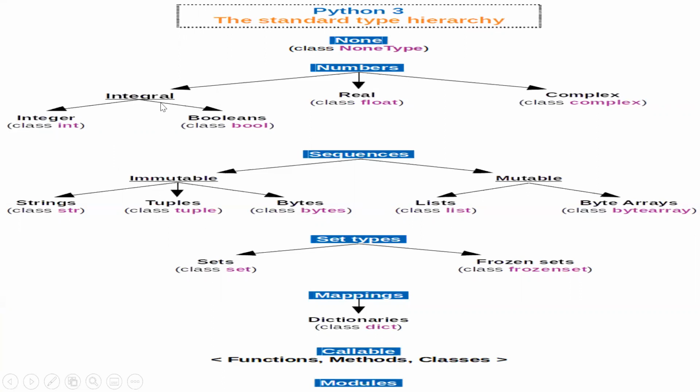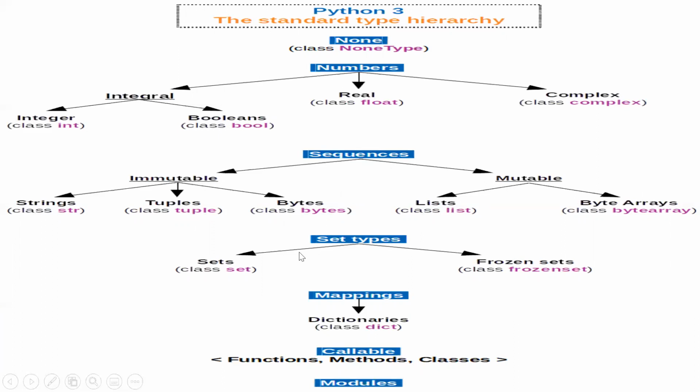In the integral form, they have two types, booleans and integers. And we have another data type called sequences. Sequences are of two types, called immutable and mutable. In immutable, we have three data types called strings, tuple, and bytes. And in mutable, we have lists and byte arrays.